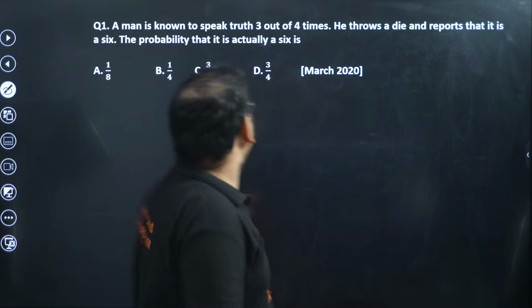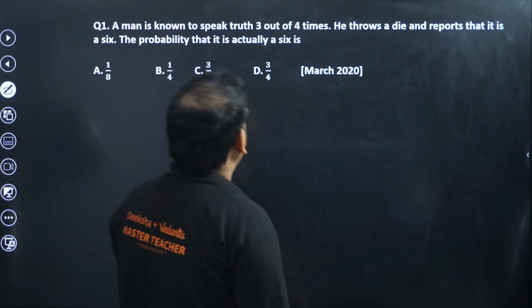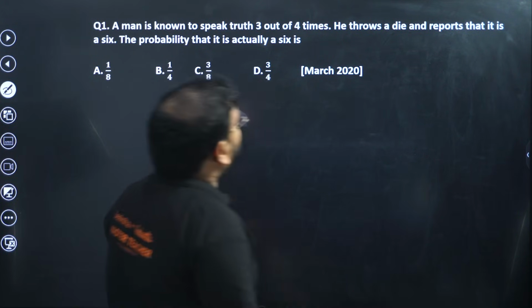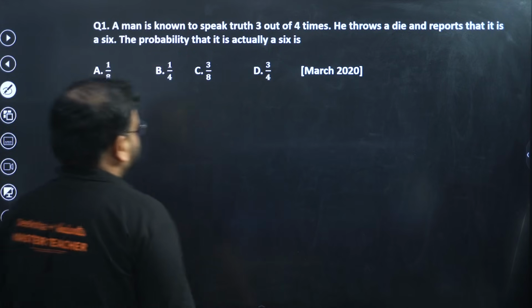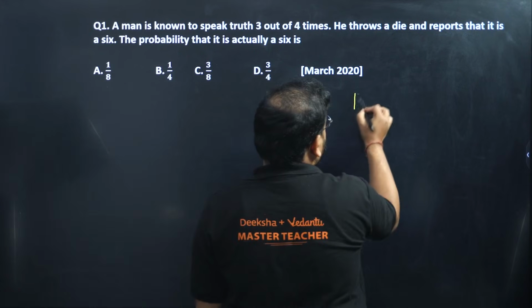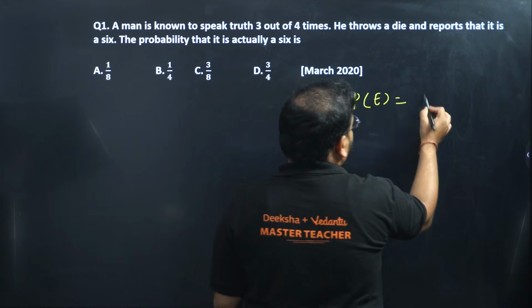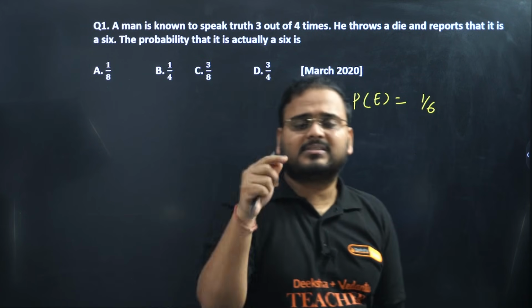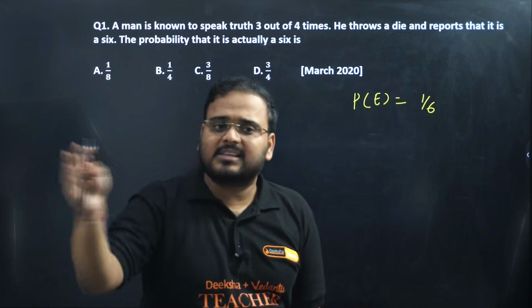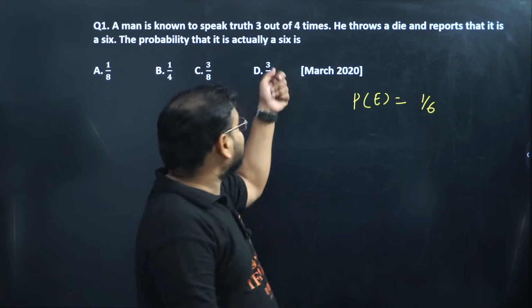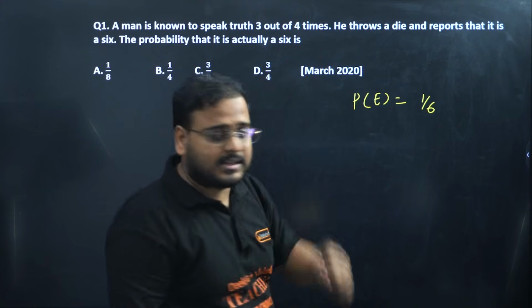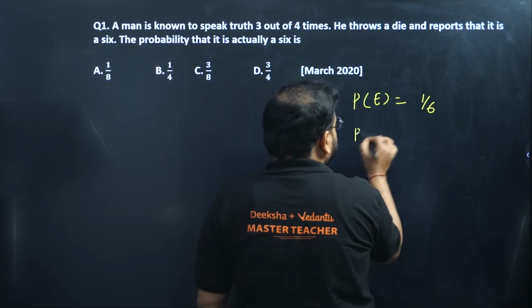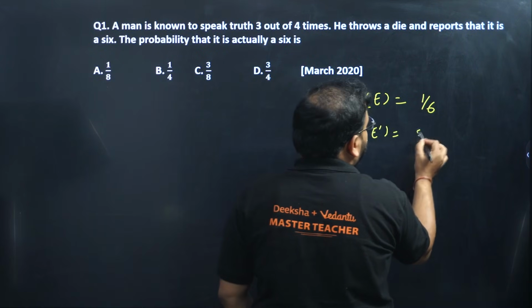Let's solve this. A man is known to speak truth 3 out of 4 times. He throws a die and reports that it is a 6. Okay, means if I'm getting a 6, let's call the event to be E. I get 1 by 6. If you throw a die, total number of occurrences or events will be 1, 2, 3, 4, 5, 6. So total will be 6, and getting a 6 is 1 event, so 1 out of 6. Not getting a 6 will be 5 by 6.